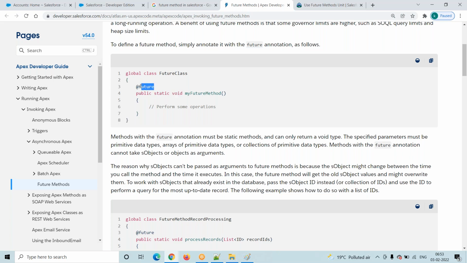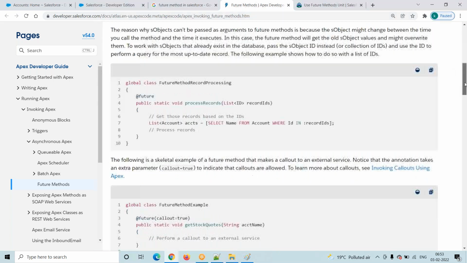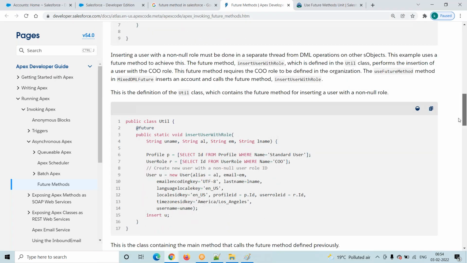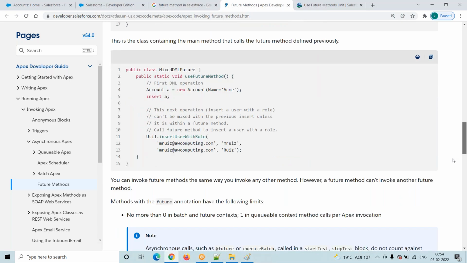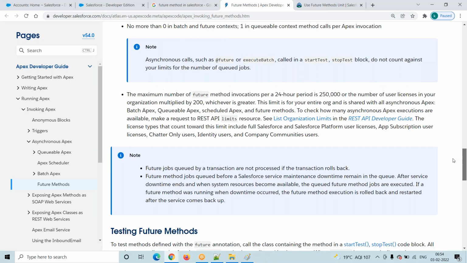On top of this one we are using the future annotation. And here you have to observe we are passing only IDs. By using this ID we query, which means we are getting the latest data here. Suppose here they are passing strings. This is not the right way, because it will not get the latest data. So here we will pass only IDs.